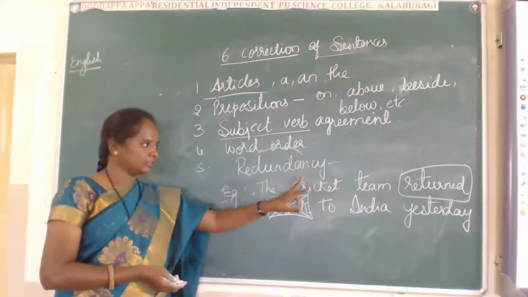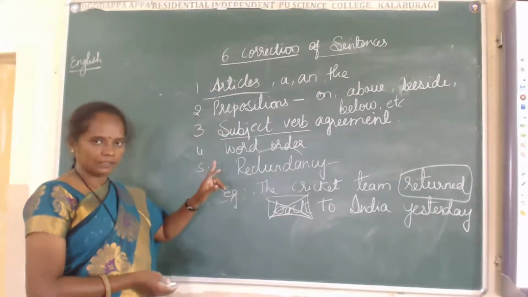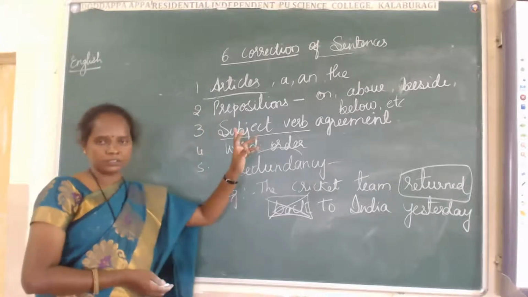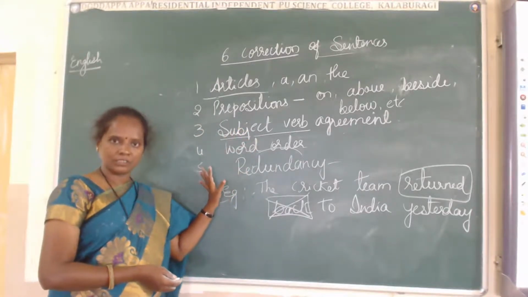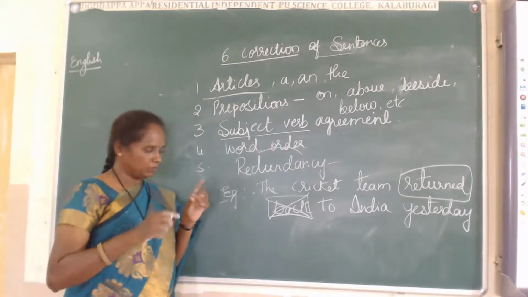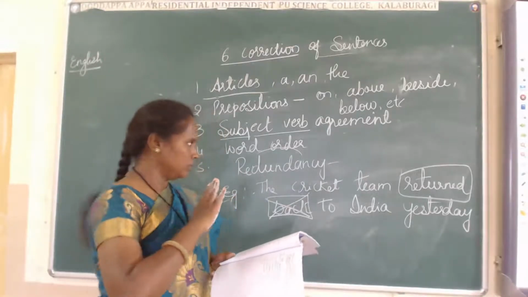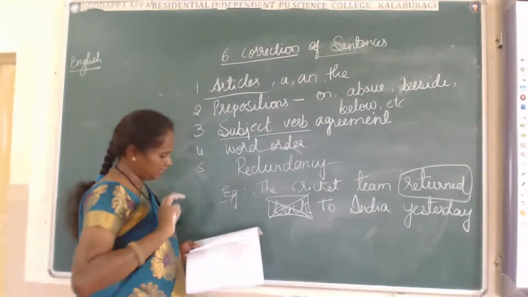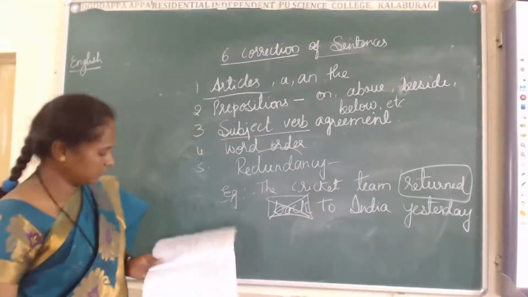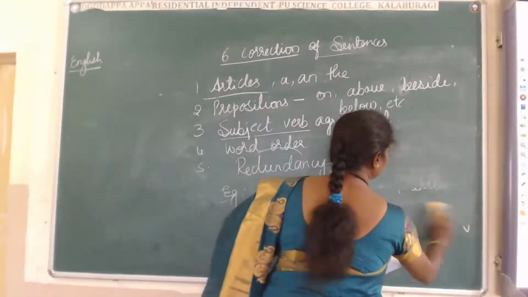Whether they have used two words with the same meaning, or prepositions are there, or articles are there, or the word order is there, or subject verb agreement is there or not. All these things you have to see in one sentence and find out the error of the sentence. The cricket team returned to India is the correct answer. Next.